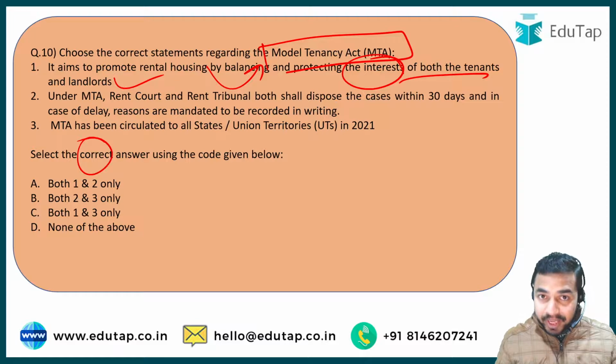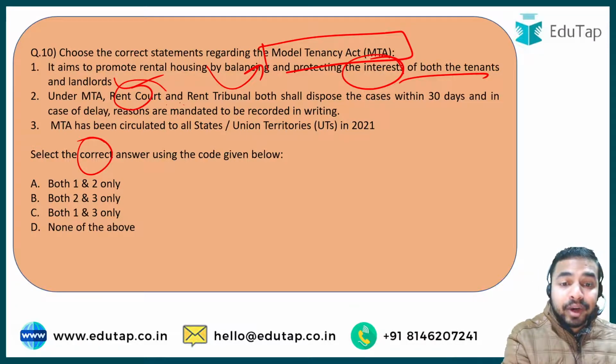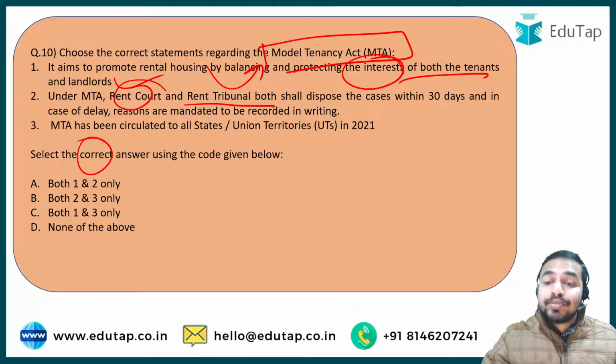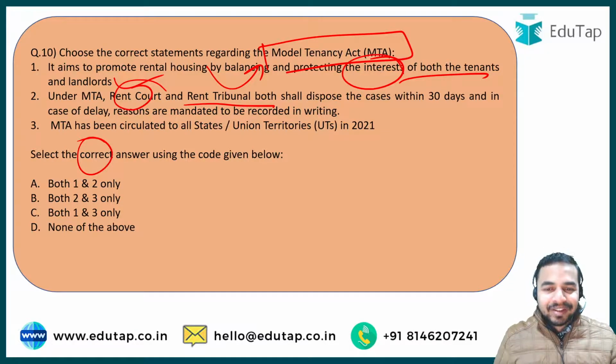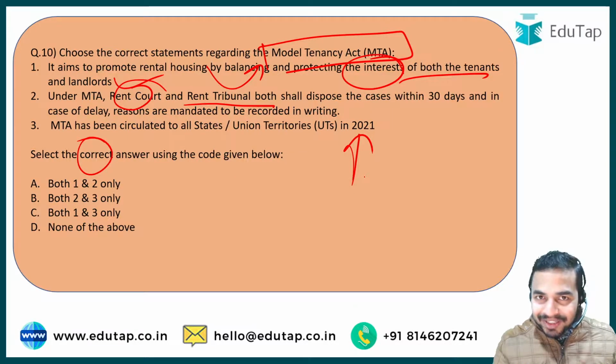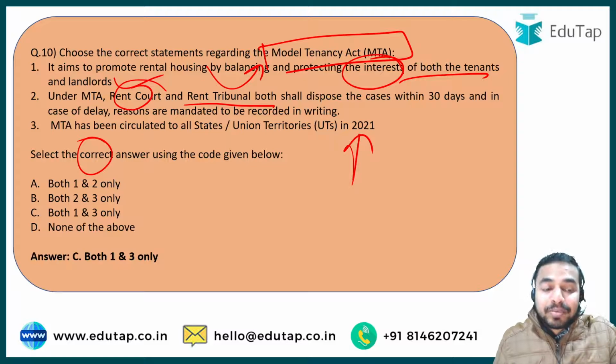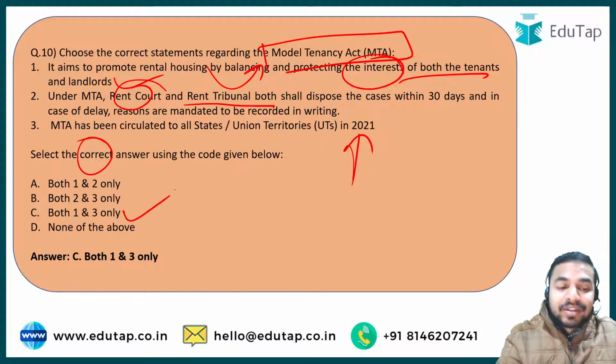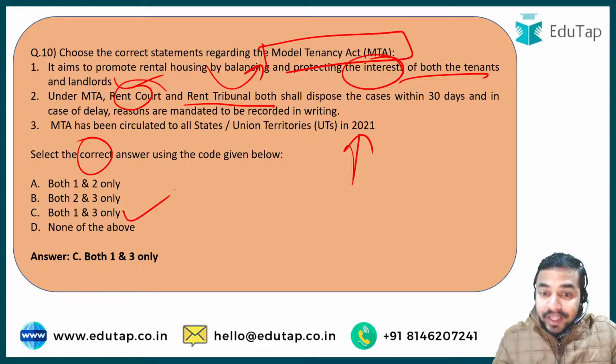And under this particular act, rent court and rent tribunal both are going to dispose the cases within a period of 60 days, and in the case of delay, the reasons will be mandated to be recorded in writing. And the third statement says that it has been circulated to all states in year 2021. So kindly tell me the right answer, which one of the following statements are correct in relation with the Model Tenancy Act. And here the right answer to this question is option C, that is both statement first and third are correct. So what exactly is wrong about this particular second statement?